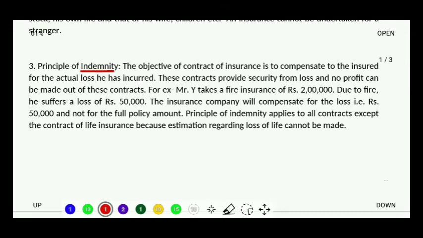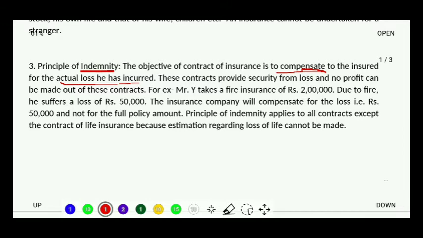Overall meaning you understood? Let's read what's written here to make it more clear to you. The objective of contract of insurance is to compensate the insured for the actual loss that he has incurred. Okay? It's just for compensating for the loss that we have incurred, not for getting any extra profits. These contracts provide security from loss and no profit can be made out of these contracts.